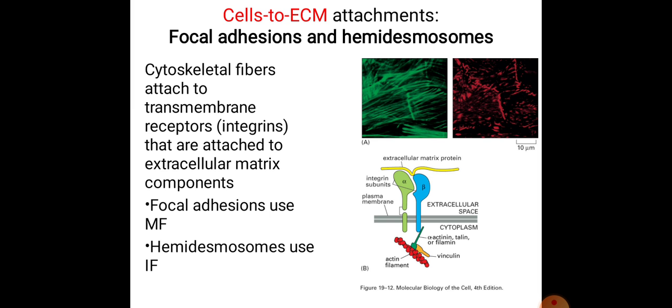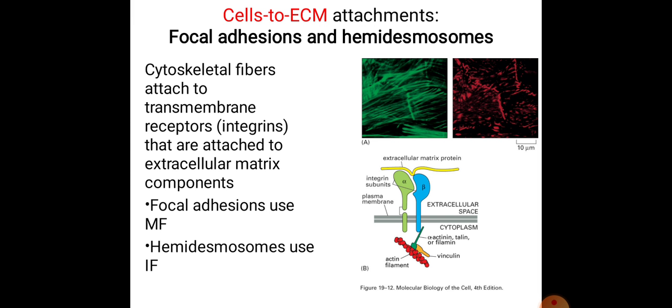It is a specialized difference between hemidesmosomes and desmosomes, because in desmosomes they are attached to the adjacent cell, whereas in hemidesmosomes they are attached to the extracellular matrix components. The focal adhesion is used with microfilaments and the hemidesmosomes are used with intermediate filaments.